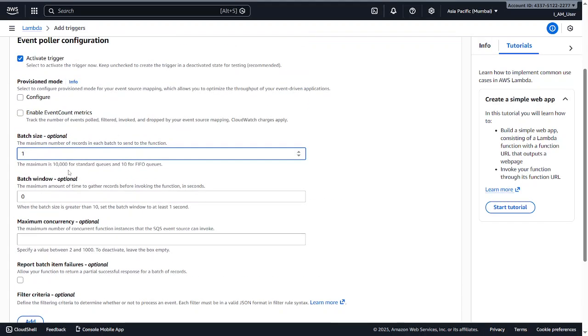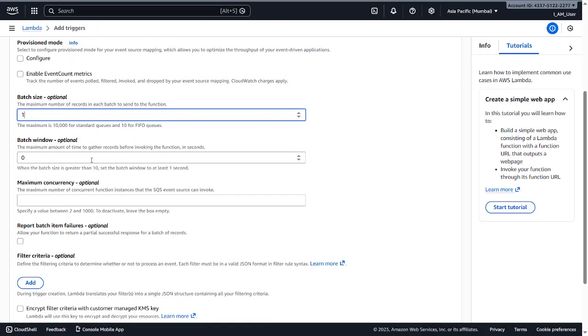Batch size means that if, say, 100 queued message events occur, our Lambda function is going to process 10 events at a time, if we set it to 10. This depends upon your use case, but for now we keep it simple and say one.